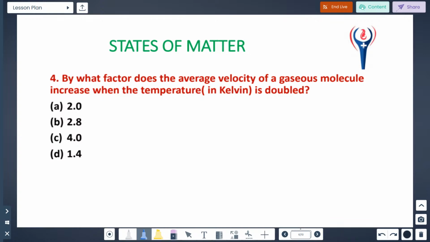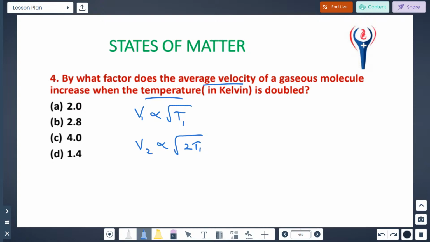By what factor does the average velocity of gaseous molecules increase when the temperature is doubled? Here just remember the relationship: average velocity is directly proportional to root of T. Suppose I consider this as 1; the temperature is doubled, so compare the two cases.